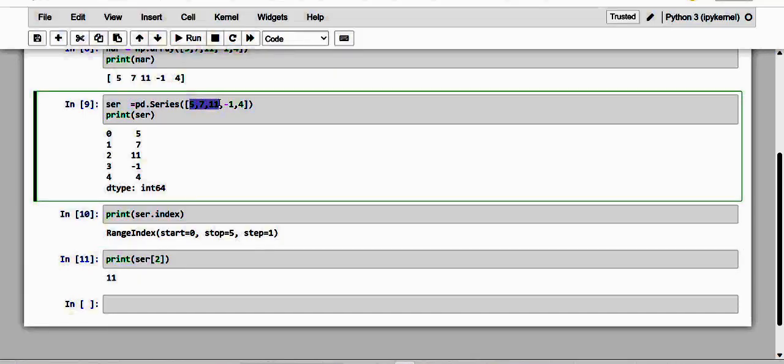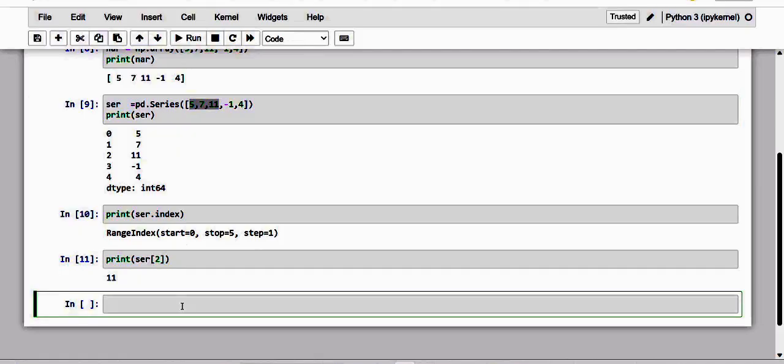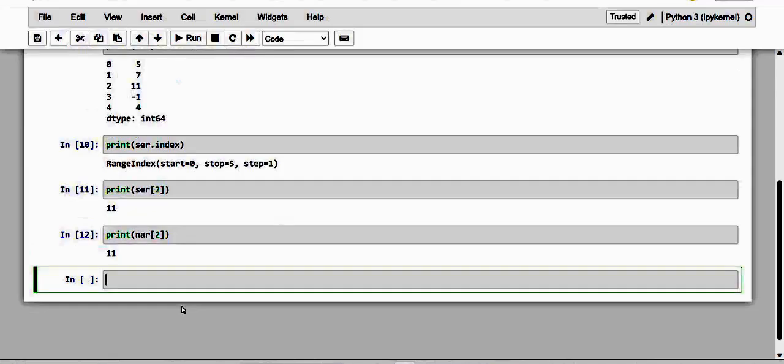Dear friends, here we can also make use of the n-dimensional array. That is also possible, which is the same as the type of series. So here, an array of 2, the same thing only.